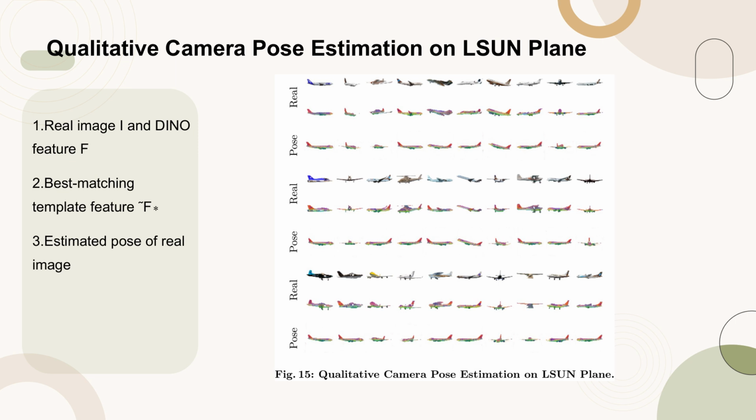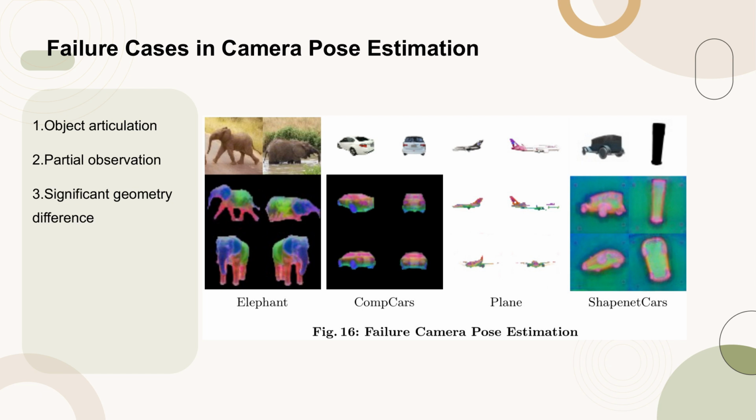The overall precision of the pose estimation enables the generation of objects with complete geometry and the synthesis of comprehensive 360-degree views. Figure 16 illustrates the failure cases in camera pose estimation. These failures occur due to various factors such as object articulation, partial observation, and significant geometry differences. The inaccuracies in pose estimation could potentially be addressed by incorporating multiple templates, modeling additional degrees of freedom in camera pose, and disentangling geometry information during the matching process.